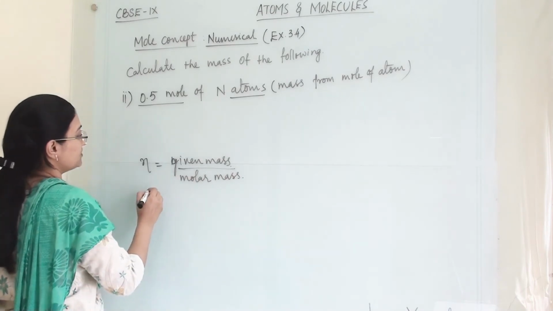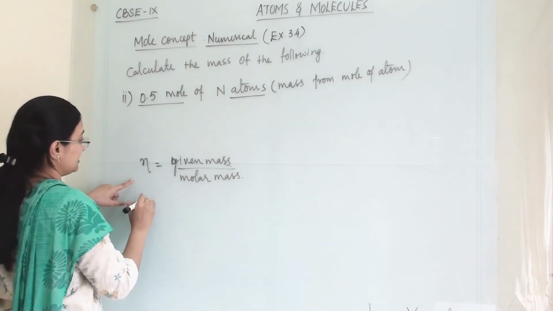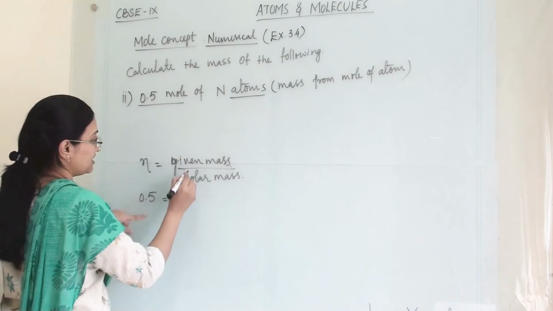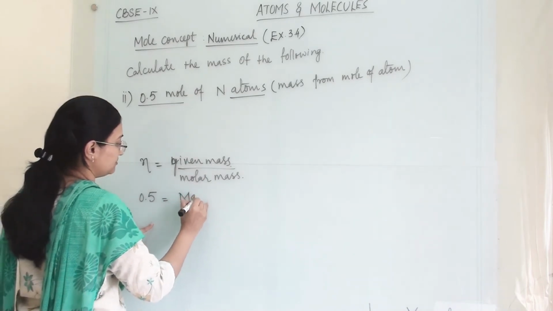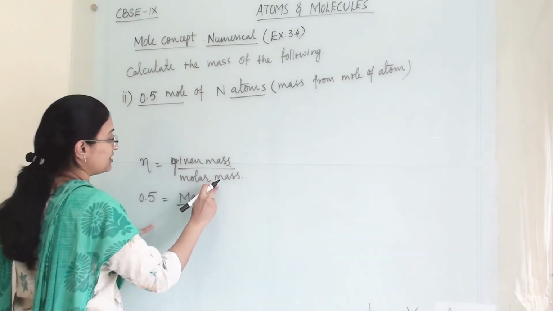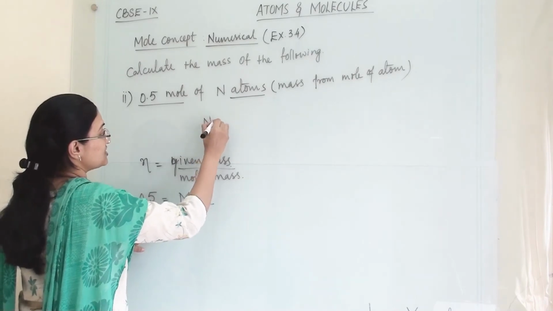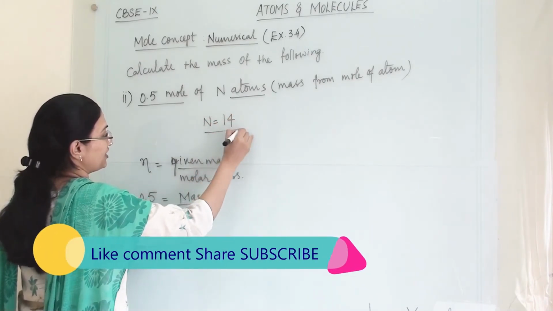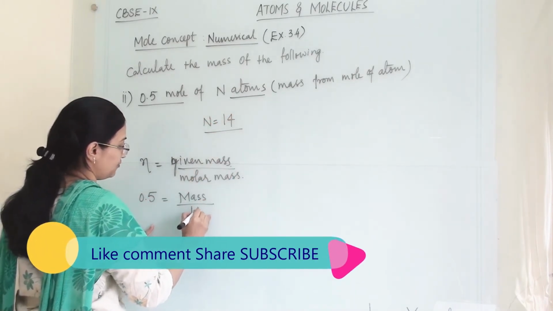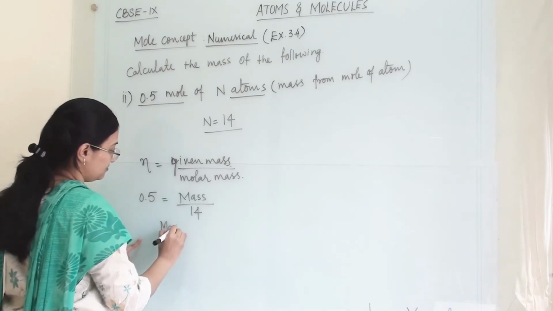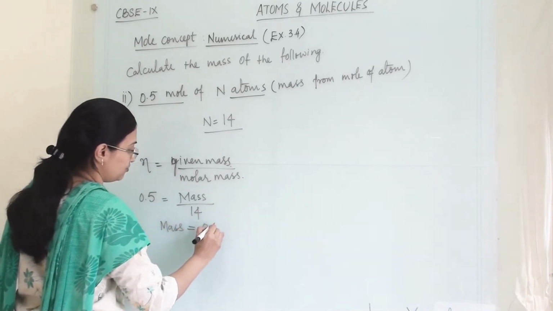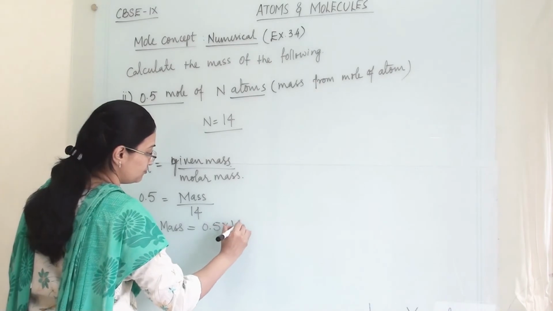Here we know N, that is 0.5. Mass we have to find out. Molar mass we know: nitrogen's atomic weight is 14. So mass equals 0.5 into 14.